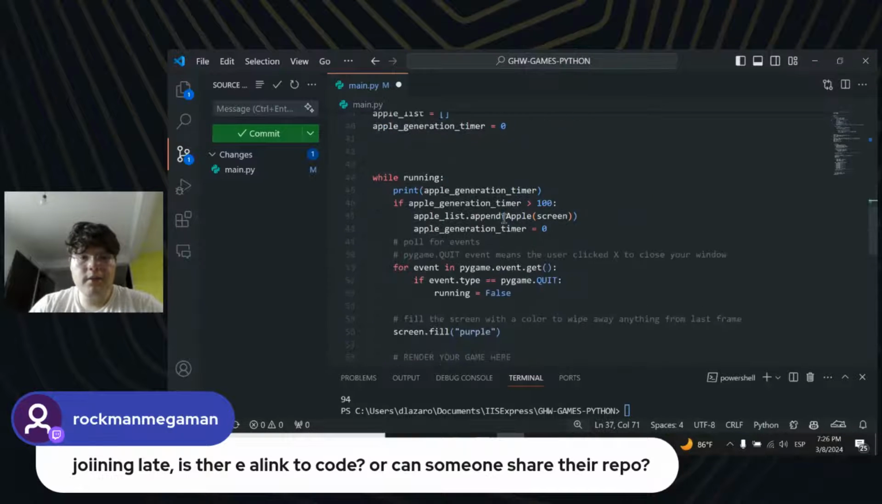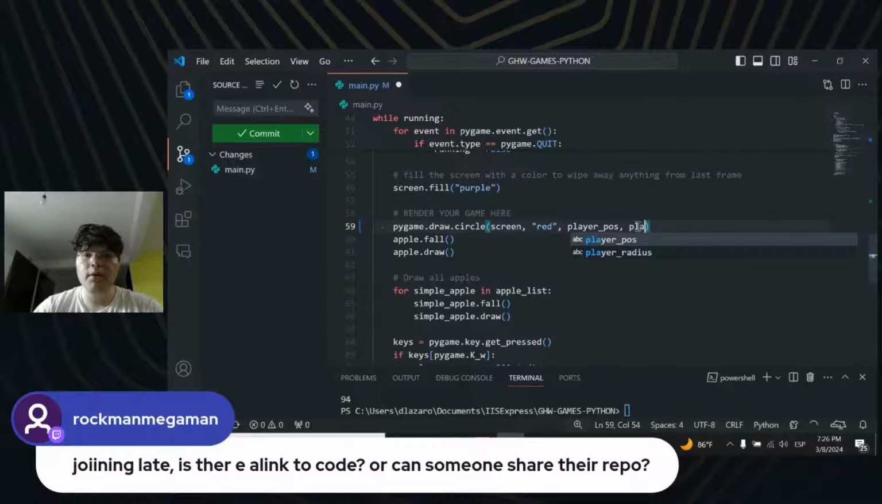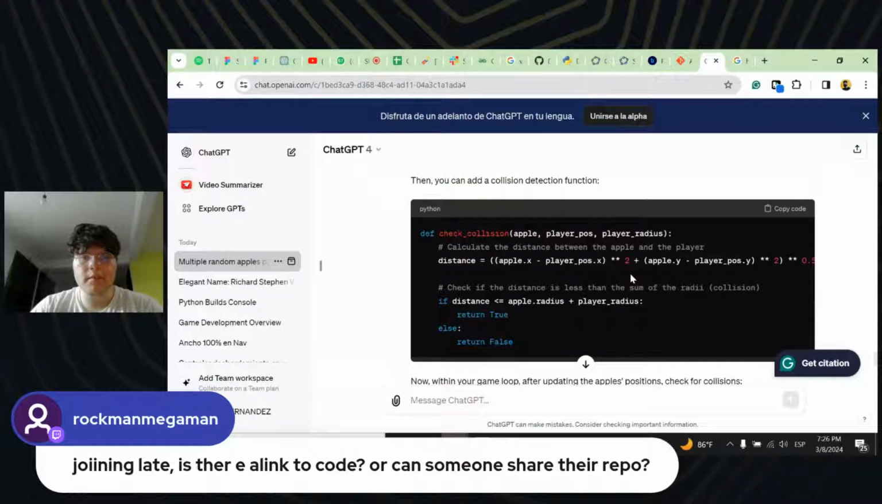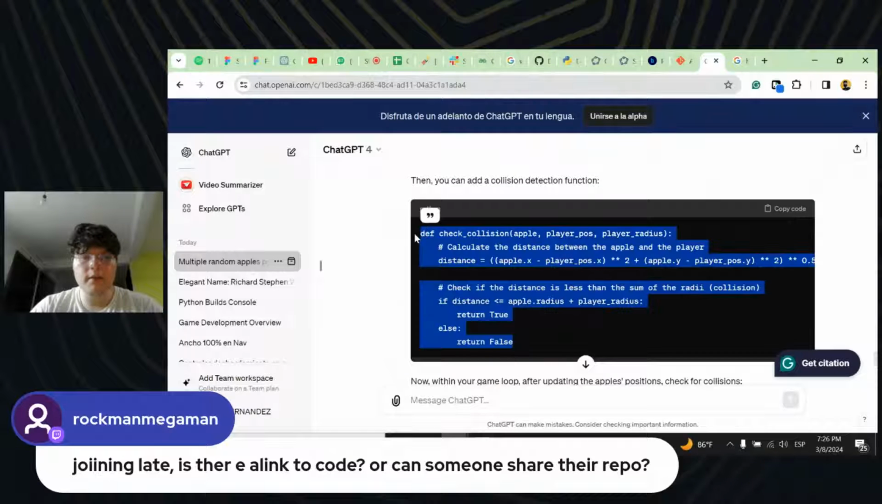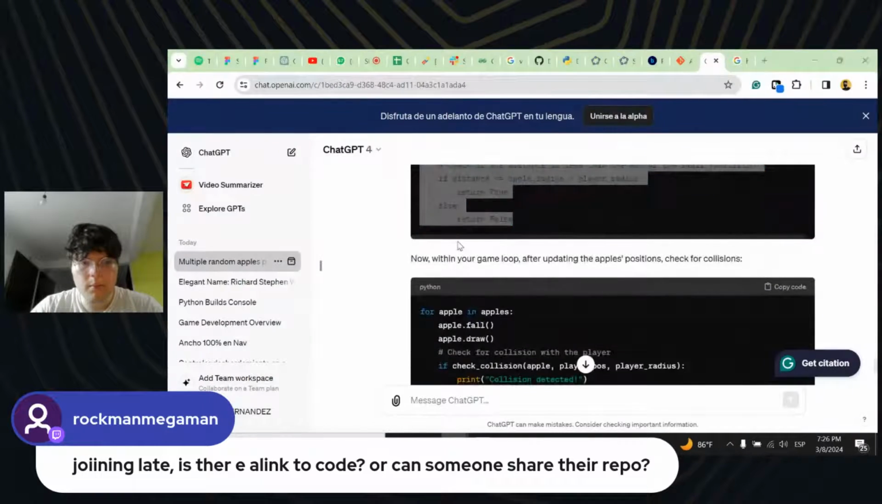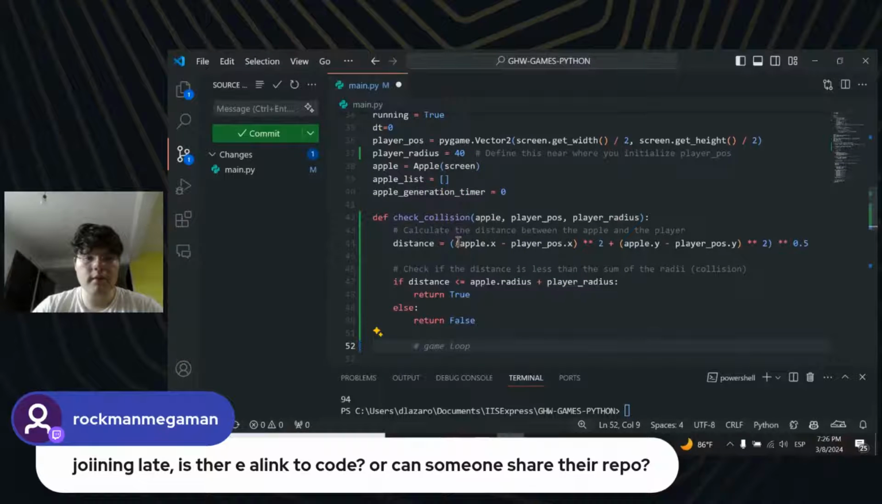And let's change this to player position, right? Instead of doing this, player radius. There you go. Then you can add a collision detection function. Okay, so, and this should be somewhere else or what? Yeah, for now, let's just try to do it like this.